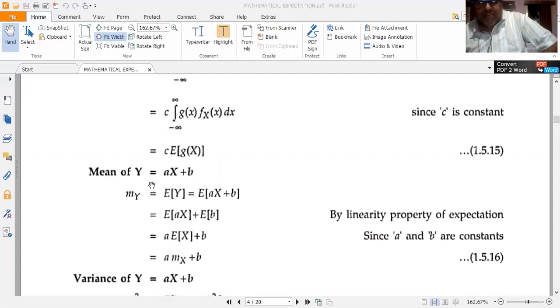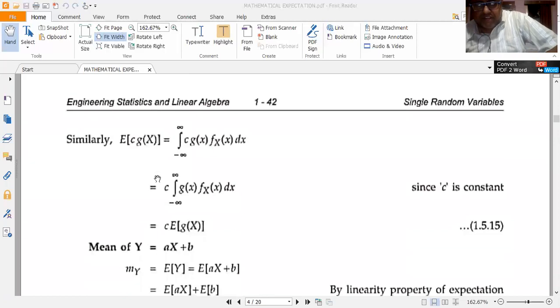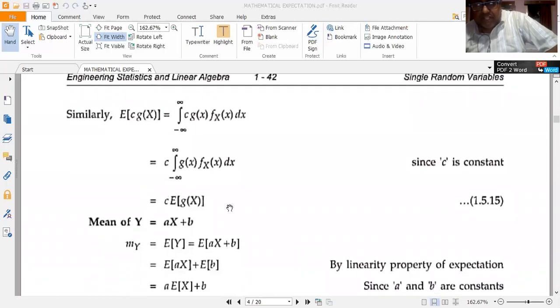So that is equal to E of y, which is equal to expected value of ax plus b. Now by linearity property of the expectation, which we proved just 5 minutes back, E of ax plus b can be written as E of ax plus E of b. Y is equal to ax plus b is given in the problem. So this can be written as expected value of ax plus expected value of b by the linearity property of expectation. Now E of ax is of the form E of c into g of x, where c is a constant, which we proved is equal to c into E of g of x.